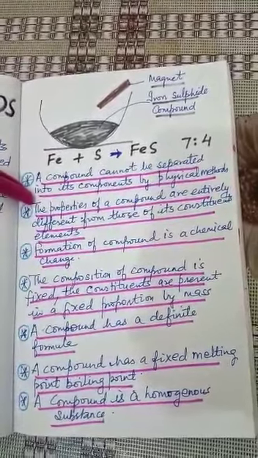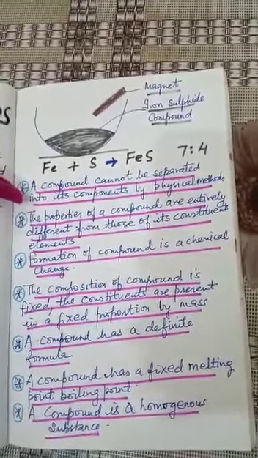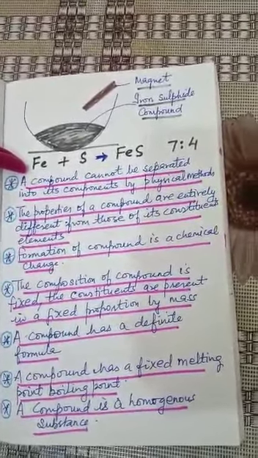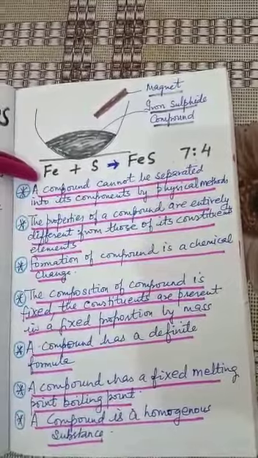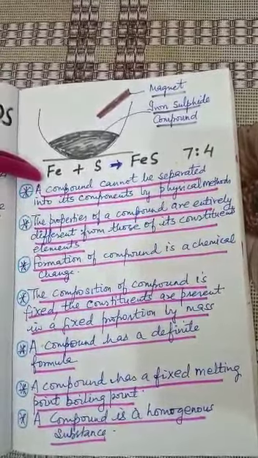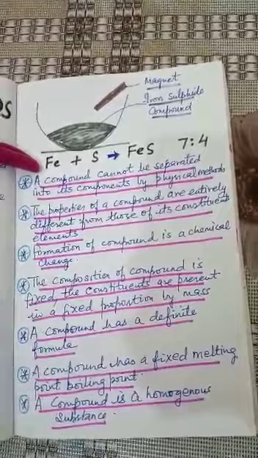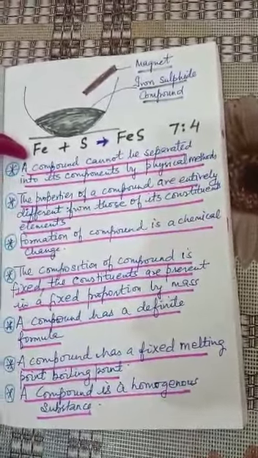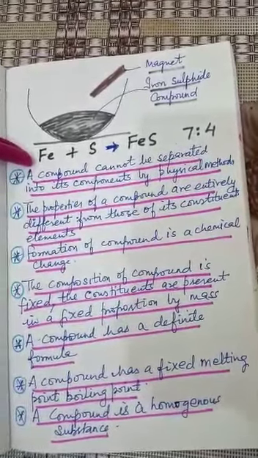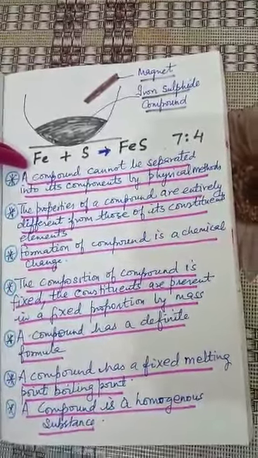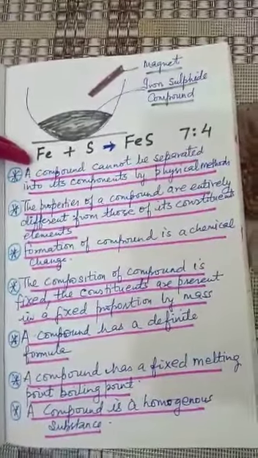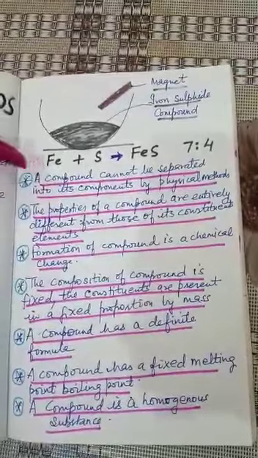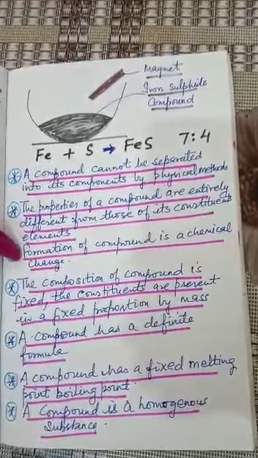Now, the iron sulfide compound is prepared by heating together iron filings and sulfur. Once the reaction starts, a lot of heat and light are produced during the preparation of the iron sulfide compound. From this we can conclude that energy in the form of heat or light is usually either given out or absorbed during the preparation of a compound. It means that the formation of a compound is a chemical change.